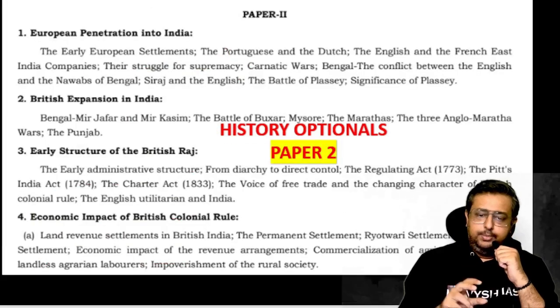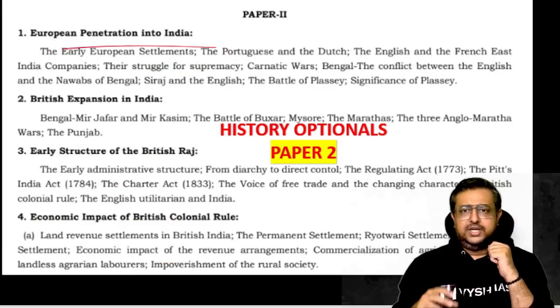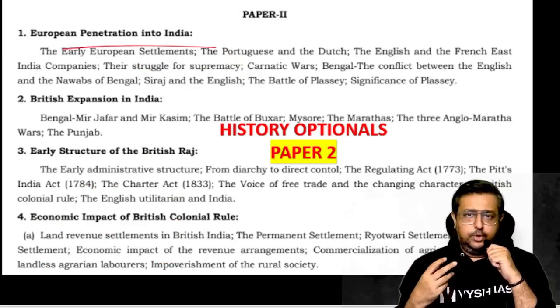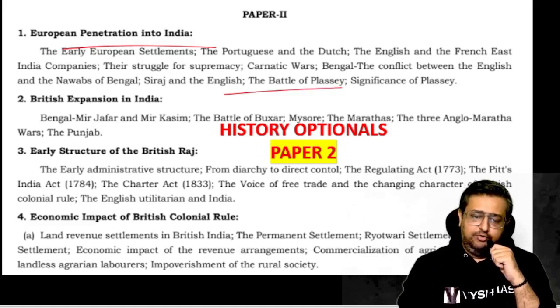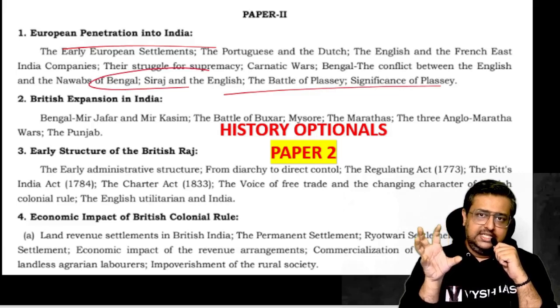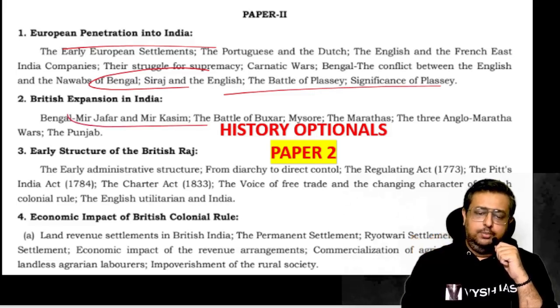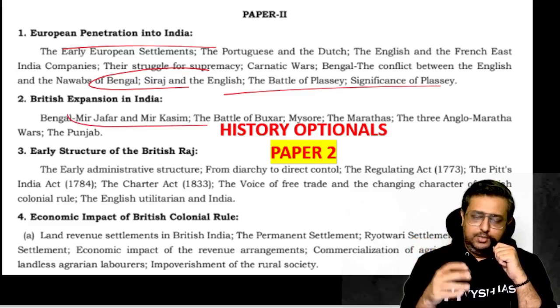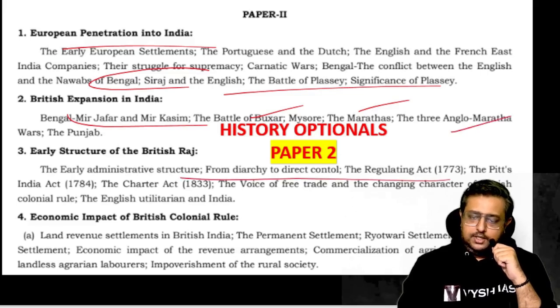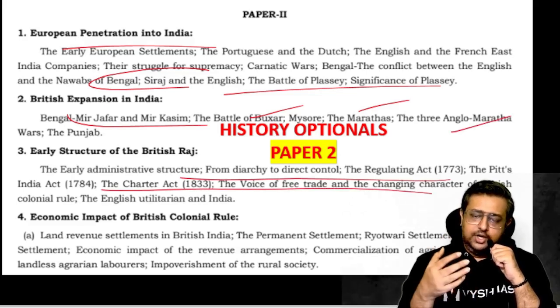And then paper 2 will begin, where your spectrum kind of syllabus, European entry, which will be Portuguese, Dutch, French, anybody who came in, about all of them you have to study. All the Battle of Plassey, the Bengal was actually the initial capital of India, Calcutta, Bengal area. So there, whatever kingdoms were there, the Nawabs, like Sirajuddaula or the Mir Jafar, Mir Qasim story, this and all we have done multiple times. Battle of Buxar, Marathas, 3 Anglo-Maratha wars. Okay. And then the different act will come, Regulating Act, Charter Act. This and all in your polity textbook or in a history textbook in detail is there. This also free lectures is there in my channel.